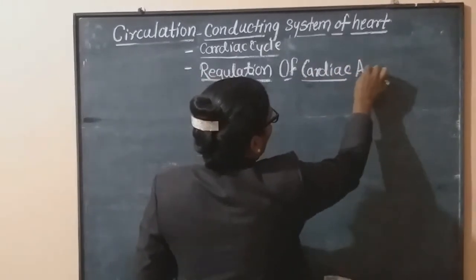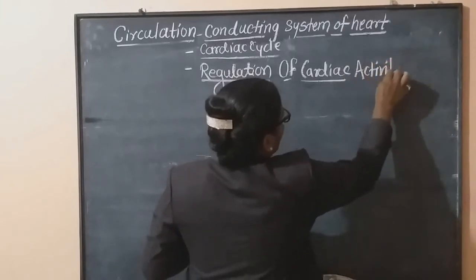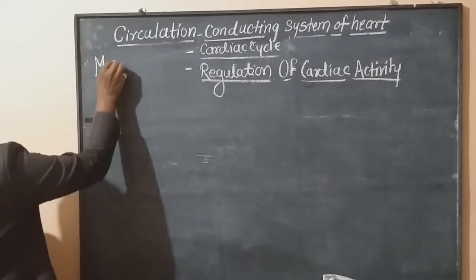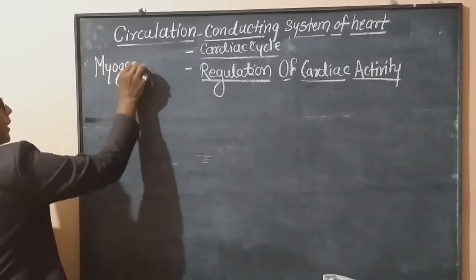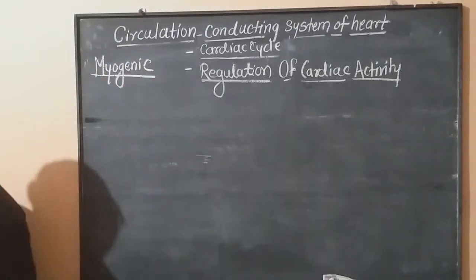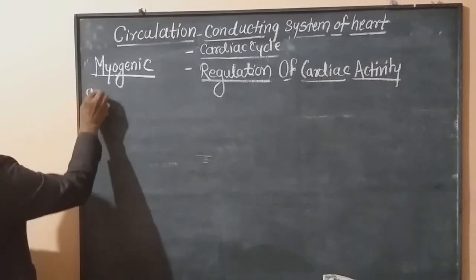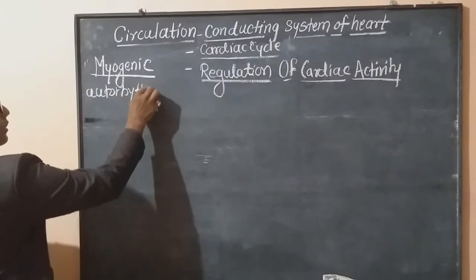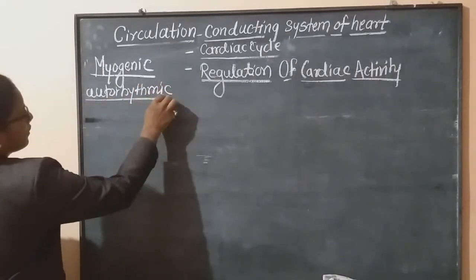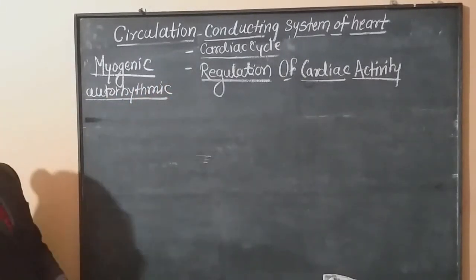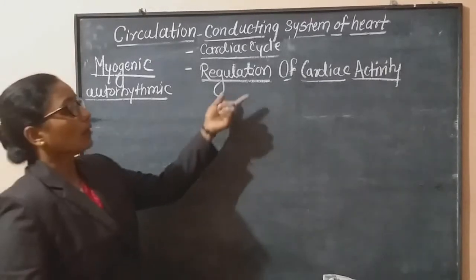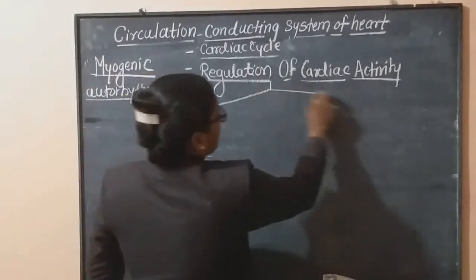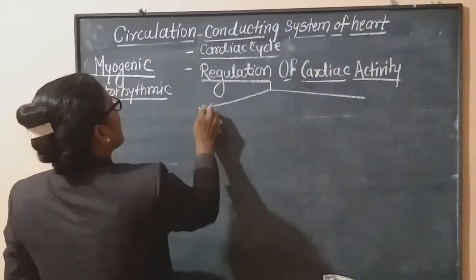Actually, we already know that the human heart is myogenic. We know that. Okay, meaning cardiac muscles are responsible for autorhythmicity. Why? Myogenic means these cardiac muscles are autorhythmic. They independently produce contraction and relaxation. Okay. Now this regulation of cardiac activity is also under the control of a dual mechanism.